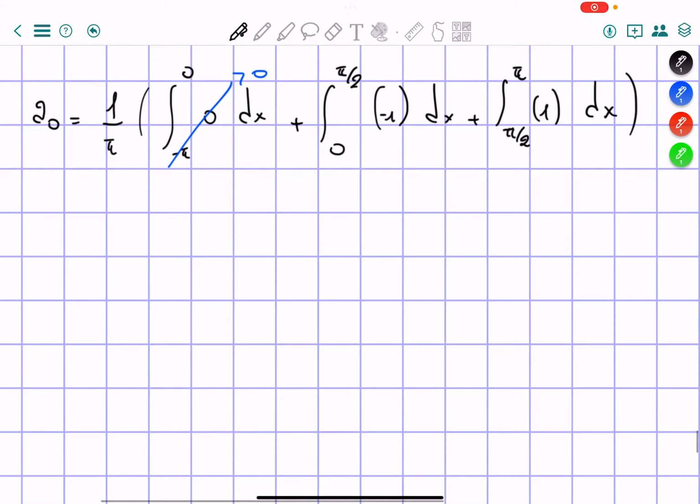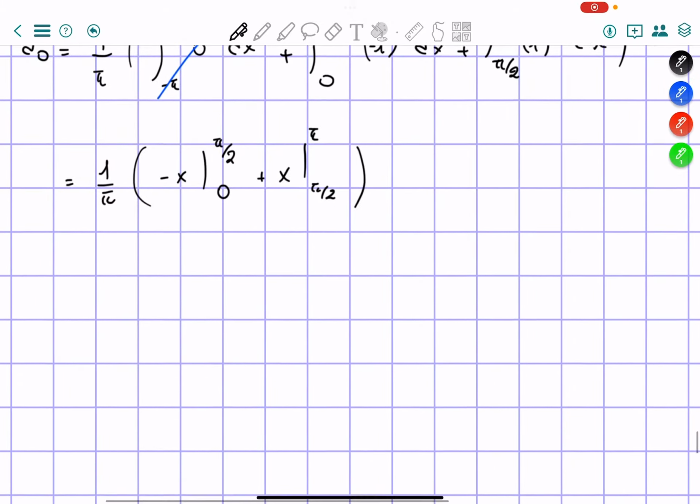So if we solve this, we're going to get 1 over pi times the integral, which is going to be negative x from 0 to pi over 2 plus x from pi over 2 to pi.